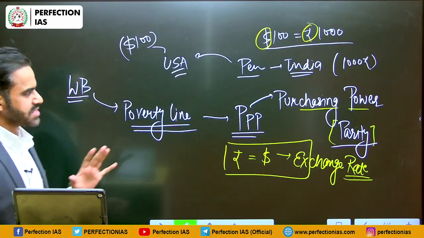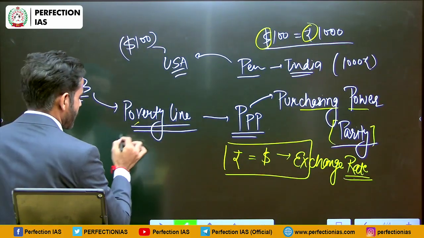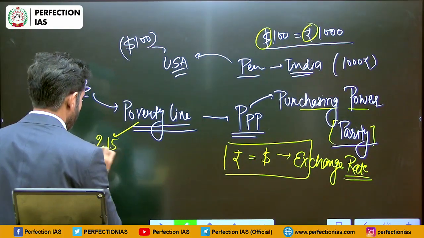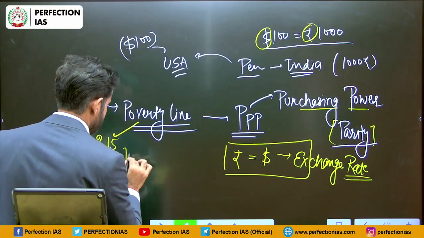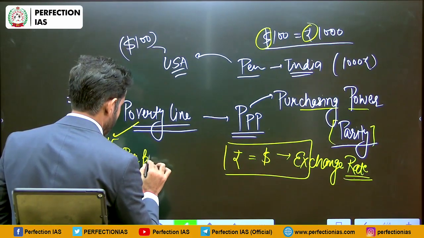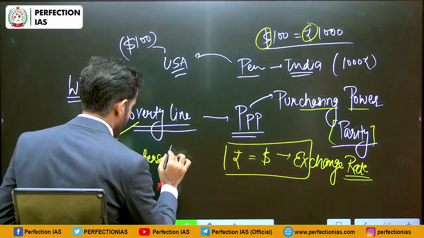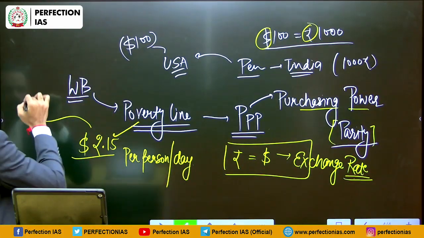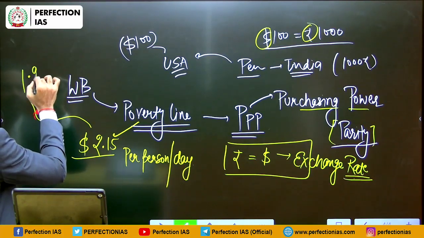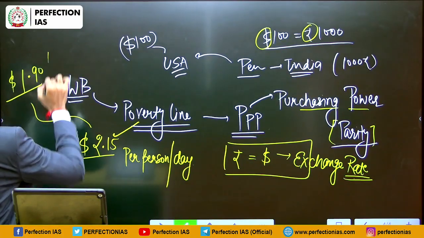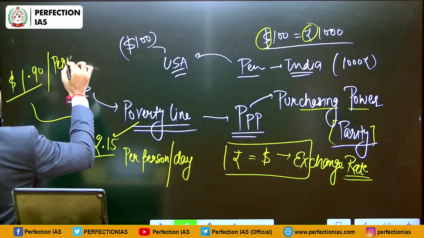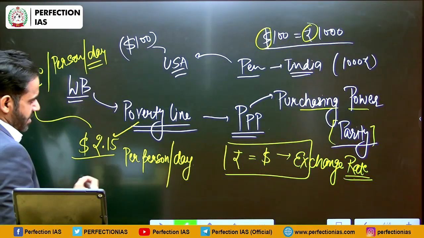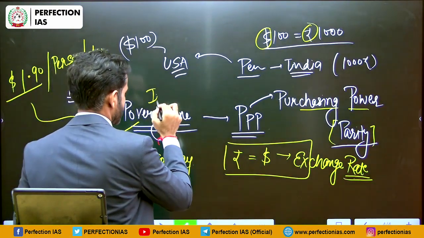So in terms of purchasing power parity, the recent poverty line is $2.15 per person per day. Previously it was $1.90 per person per day. So this is the international poverty line.